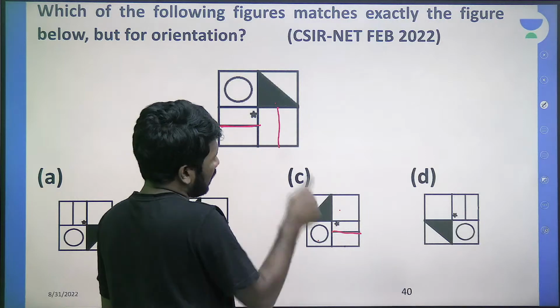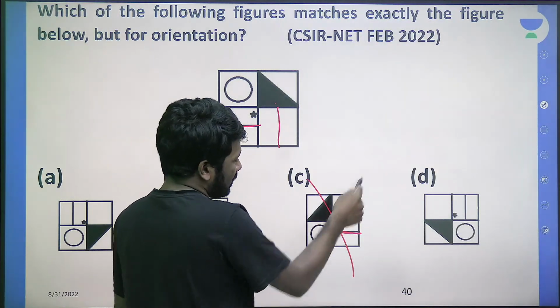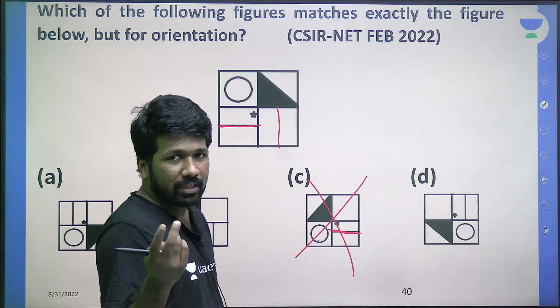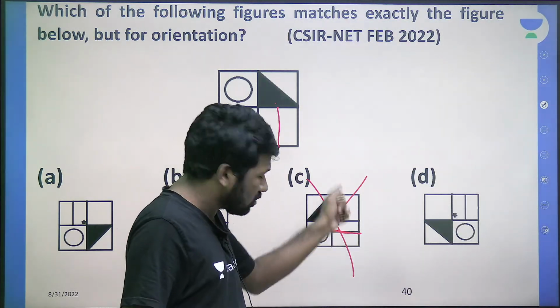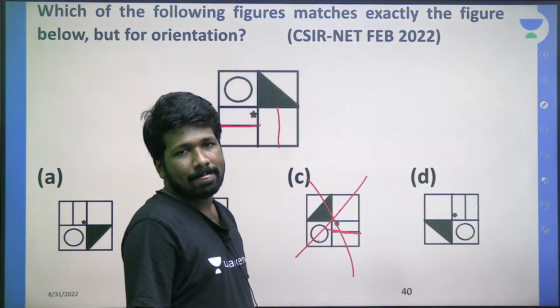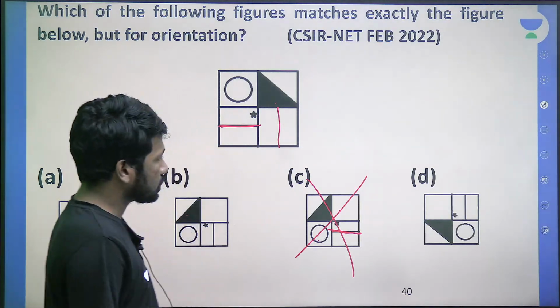क्योंकि ये horizontal line है, ये horizontal ही है. That is impossible because for that it should be 180 degree rotation. 180 degree rotation है तो यहाँ नहीं, it will be here only. That is why that is clearly wrong.